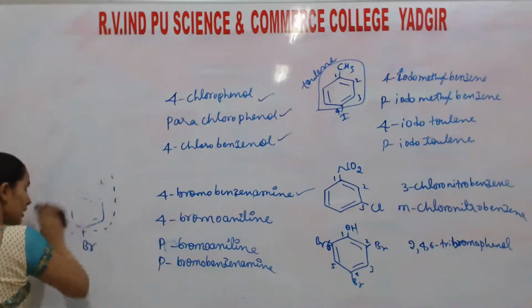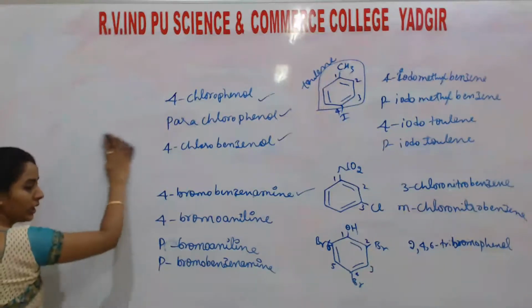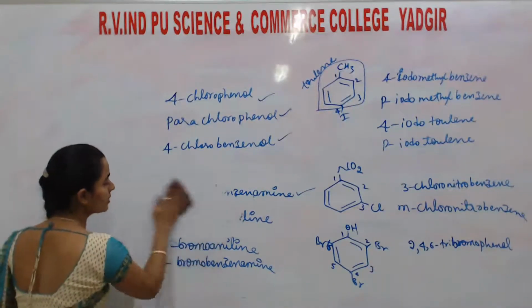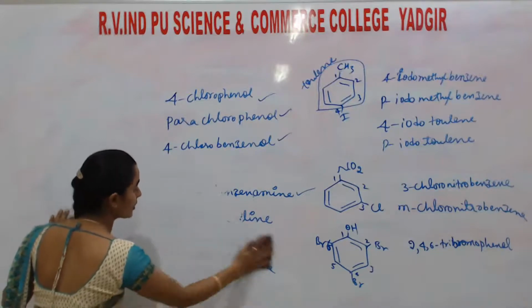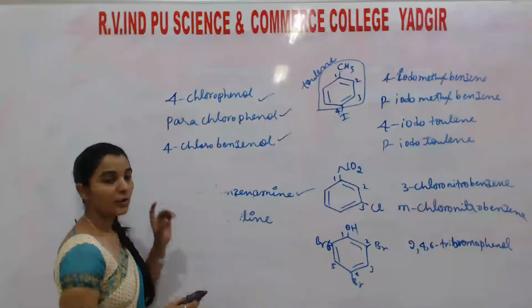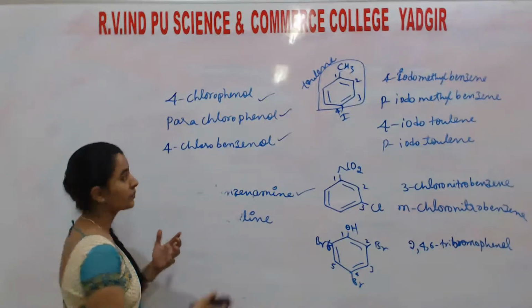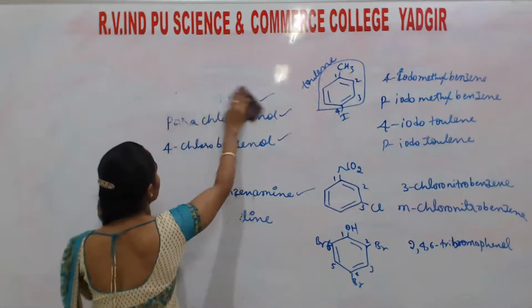In that, students, first I will discuss the preparation of haloalkanes only. Later I will discuss preparation, physical properties and chemical properties of haloarenes. First I will discuss the physical properties, preparation and chemical properties of haloalkanes. Understand? Later haloarenes.